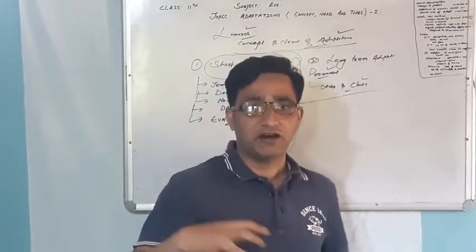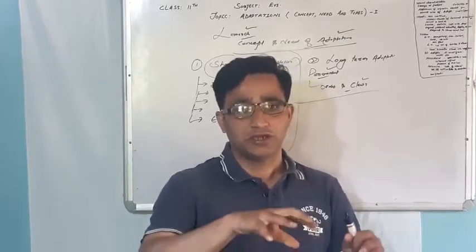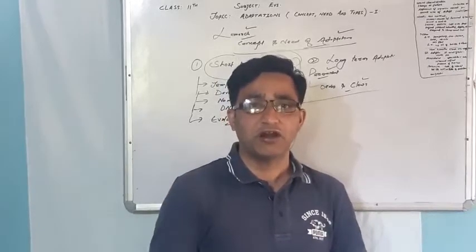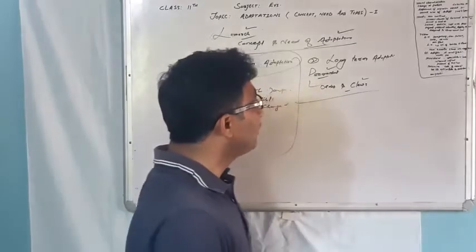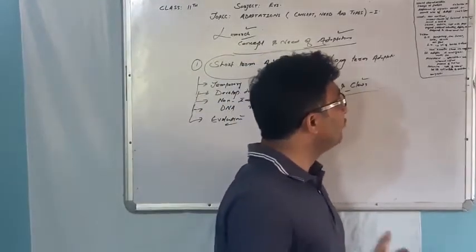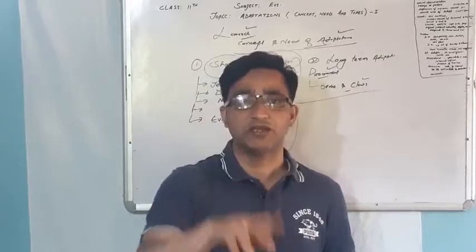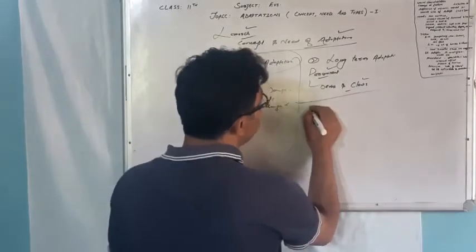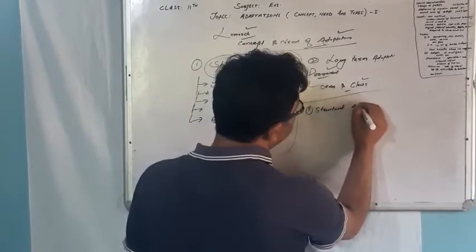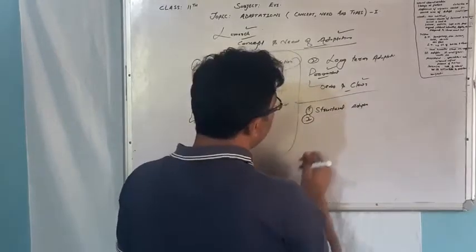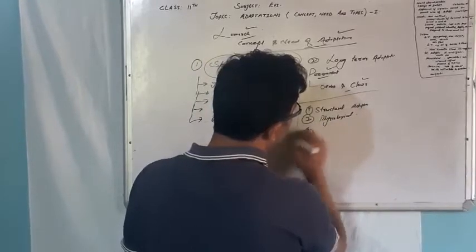This was one criteria: depending upon the role in evolution, adaptations are of two types, short term and long term. On the other hand, there is one more criteria, how genetic changes are expressed. Adaptations have been classified into three types. One is known as structural adaptations, second physiological adaptation, third behavioral.